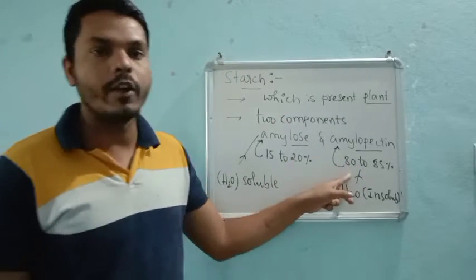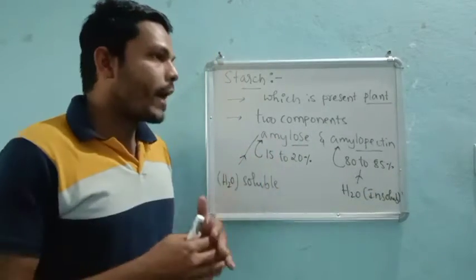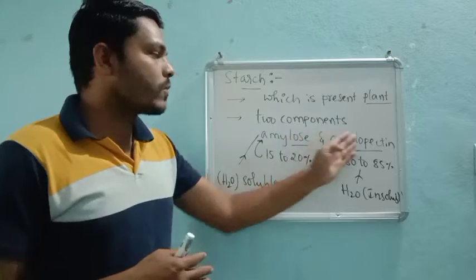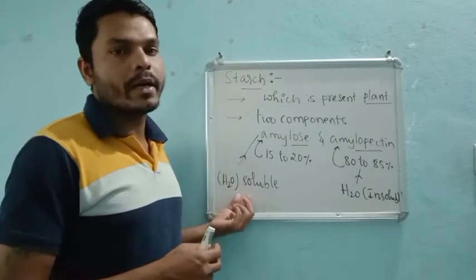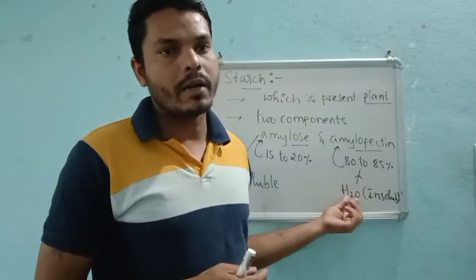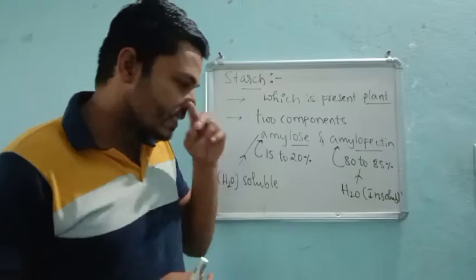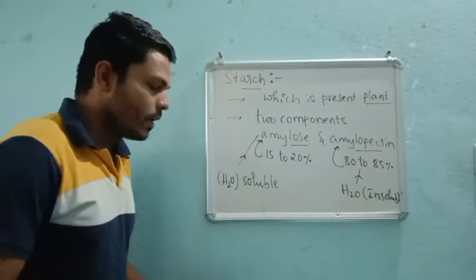Among amylose and amylopectin, amylose is the water soluble part and amylopectin is the water insoluble part, which is present in our what? Starch, right? So this is just a brief discussion about starch.